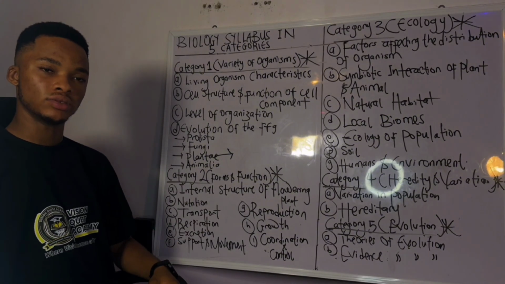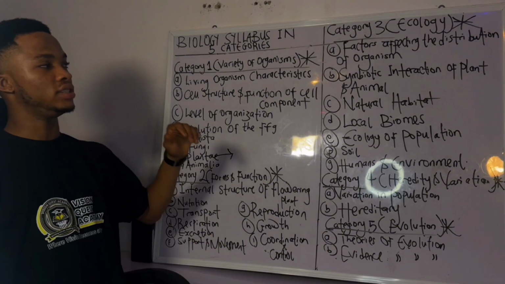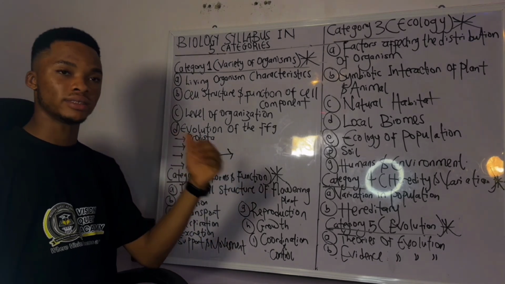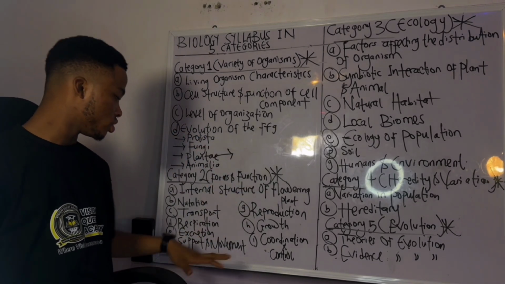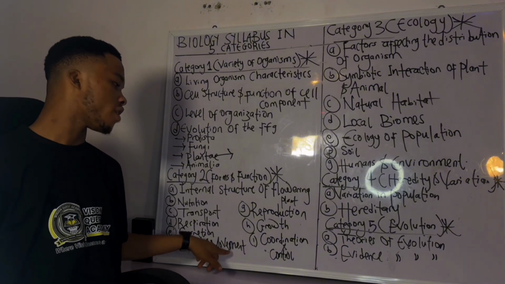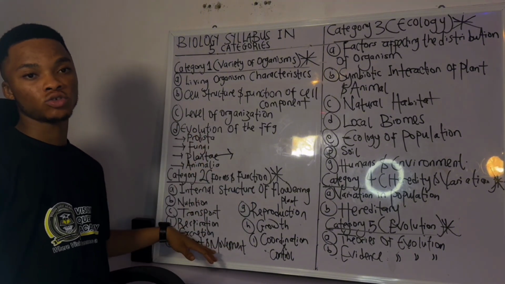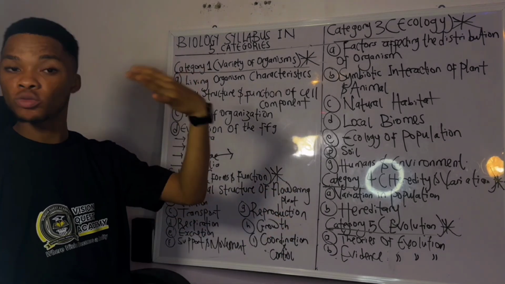Excretion, very important. You talk about your plant and animal, the organs and what they excrete. And I think under this topic, we talk about some organs of secretion. Make sure you know it. Support and movement. This aspect is where you have your muscular system, muscles, joints, and legs. Also in plants, you talk about some of these, parenchyma, and so many of them.